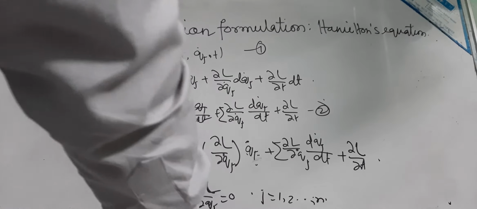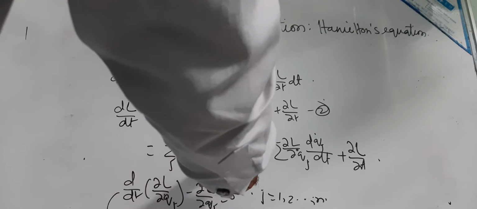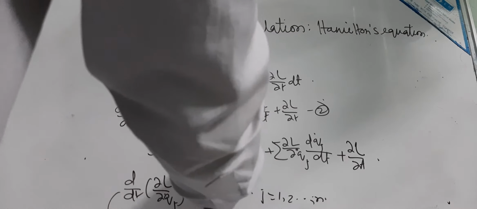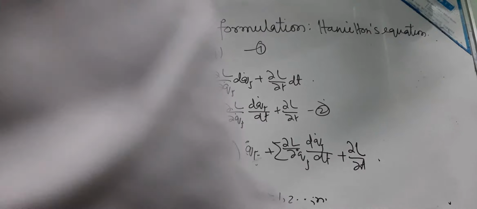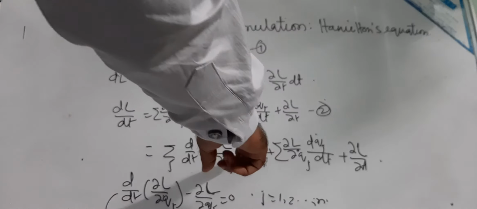Now you put this value in equation 3. This is equation 3.